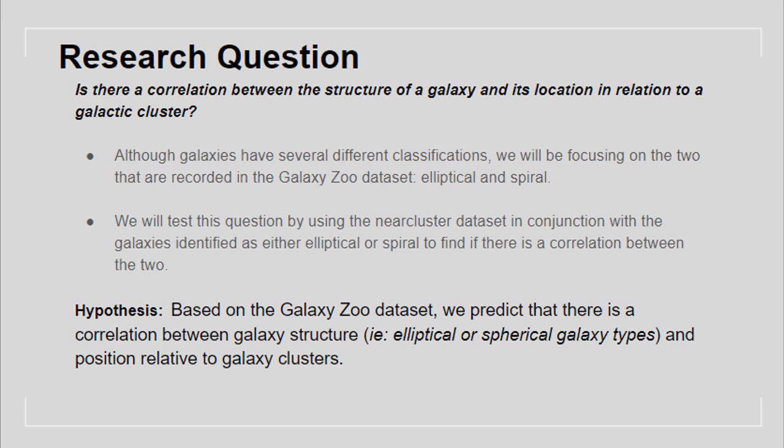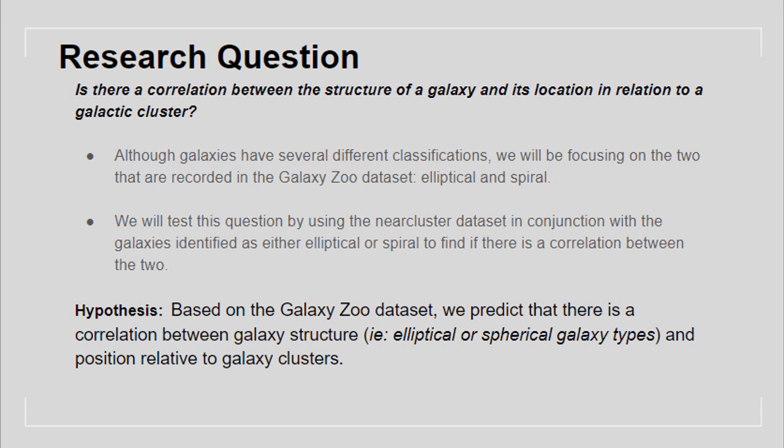Our research question is asking if there is a correlation between the structure of a galaxy and its location in relation to a galactic cluster. Although galaxies have several different classifications, we will be focusing on the two that are recorded in the Galaxy Zoo dataset, elliptical and spiral galaxies. We will test this question by using the near cluster dataset in conjunction with the galaxies identified as either elliptical or spiral to find if there is a correlation between the two.